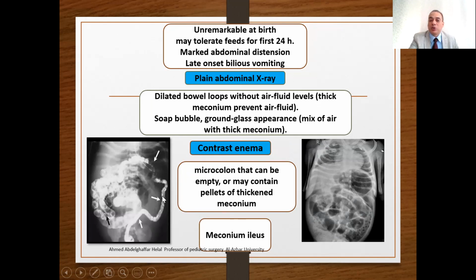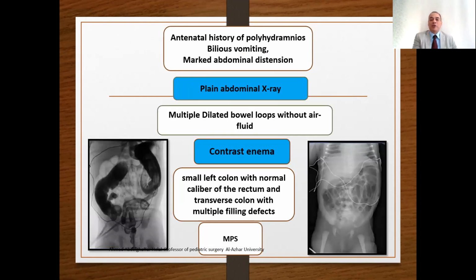In such cases, the contrast enema will show multiple filling defects in the microcolon. If the contrast can reach the distal ileum, meconium pellets will appear. So the contrast enema will differentiate between distal ileal atresia, colonic atresia, and meconium ileus. Also, meconium plug syndrome will show dilated bowel loops without air fluid levels.